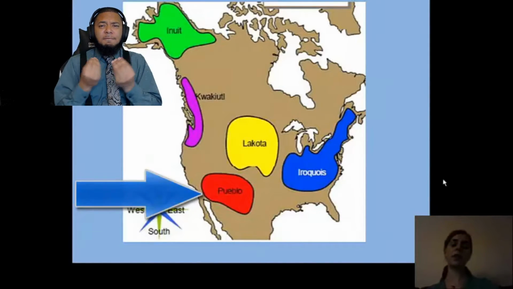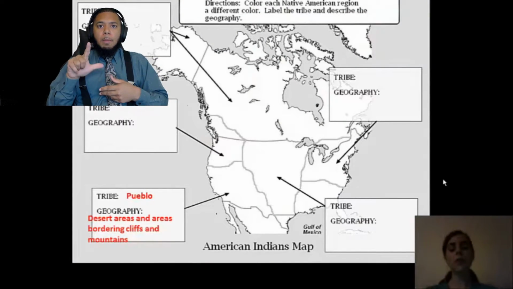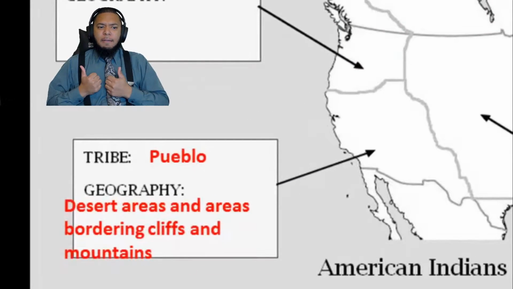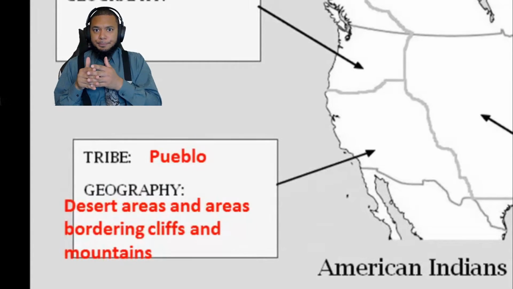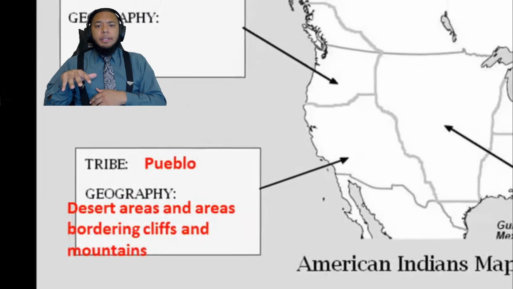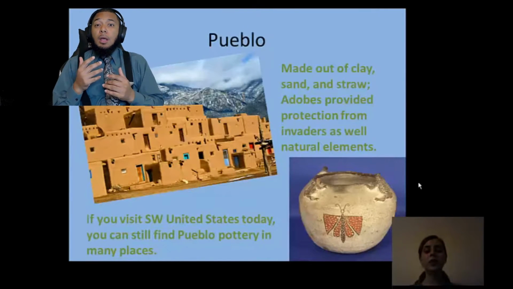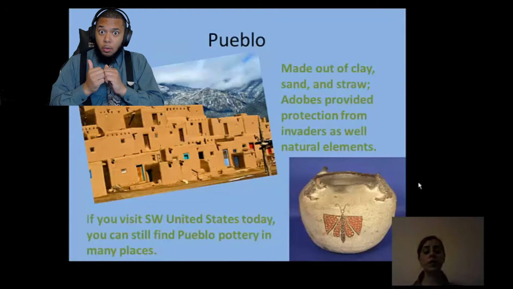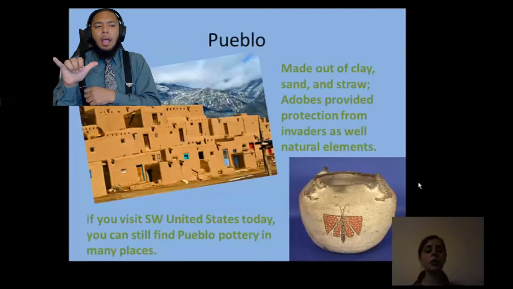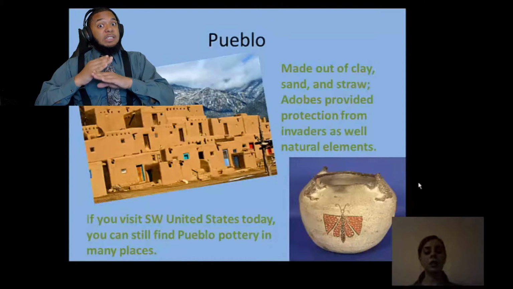The next tribe we're going to talk about is the Pueblos. The Pueblos live in what is now present-day southwest United States. This is a desert area, and it also has areas bordering cliffs and mountains. In order to survive in these desert areas, the Pueblos made their homes out of clay, sand, and straw. These adobes provided protection from invaders as well as natural elements.